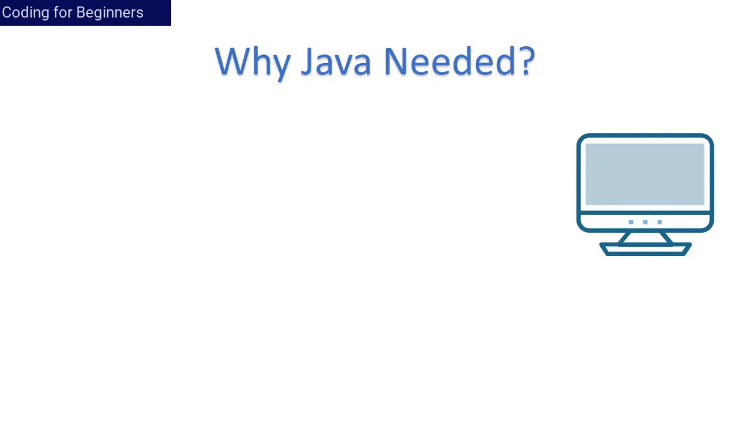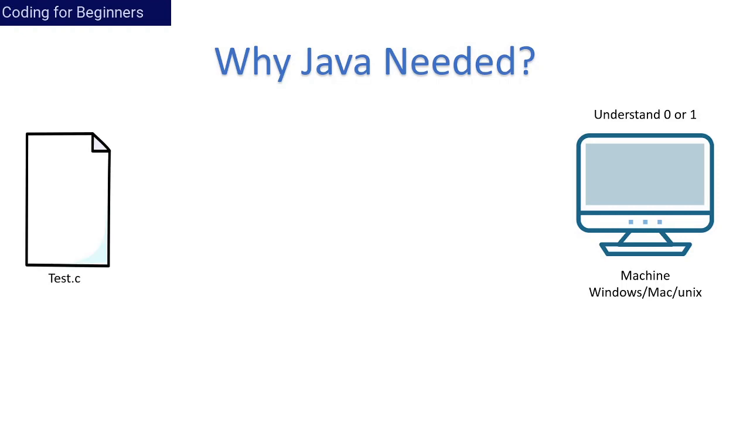Suppose you have a computer system which has any of the operating systems like Unix, Mac and Windows. Now these machines only understand the language of 0 or 1. So any code which is written in human understandable language, for example, we have written code in C language, that is test.c. This code first needs to get compiled, and here comes the role of the compiler, which is responsible for converting the human understandable code into machine understandable code.